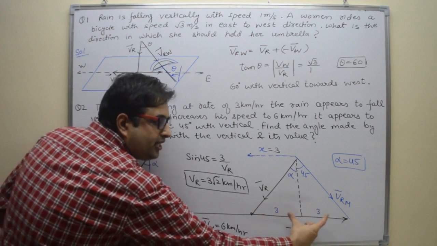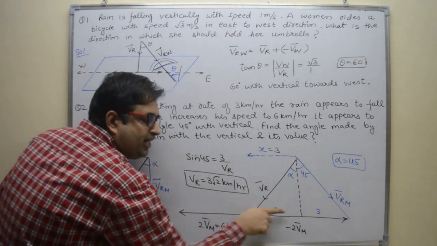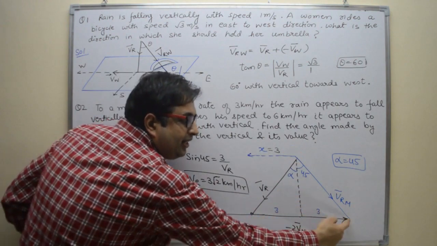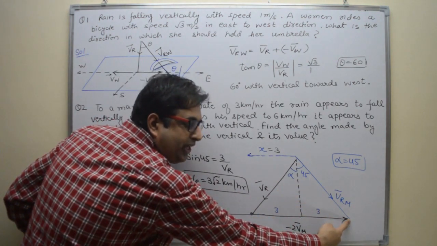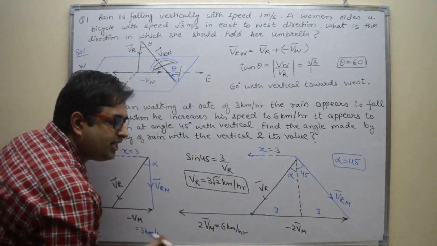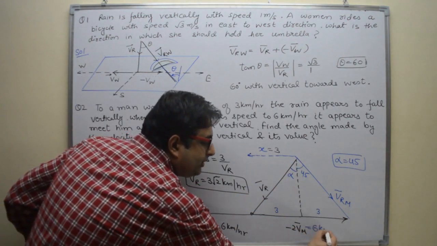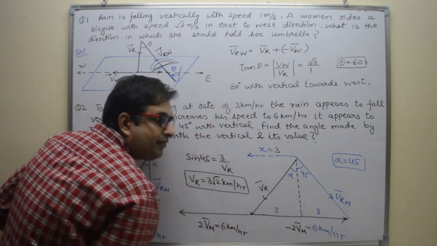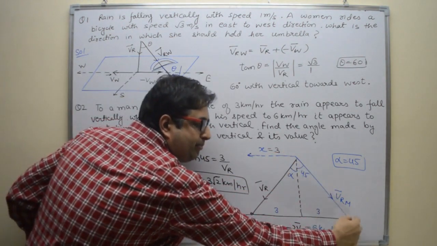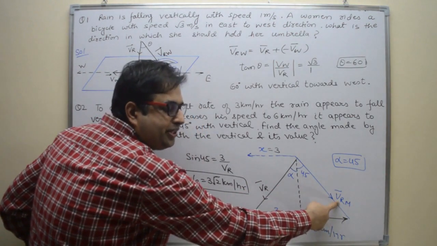This is 3, this is 3. So this minus 2 VM will cross the vertical line and here we will get minus 2 VM. So this is VR, this is minus 2 VM, that is 6 km per hour. Right? So VR minus 2 VM will be VRM. This is the observed velocity.